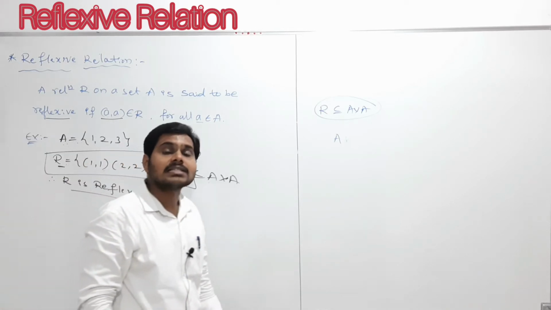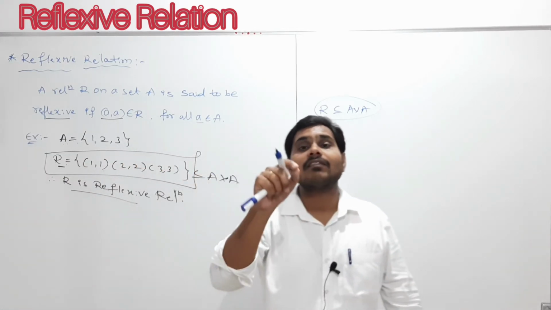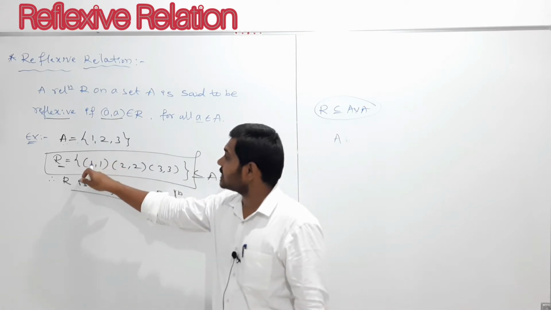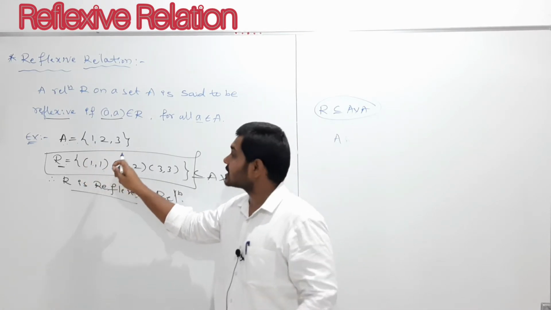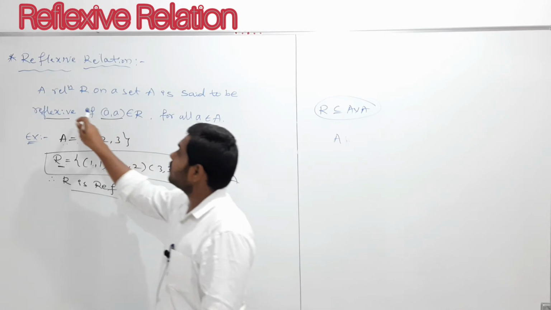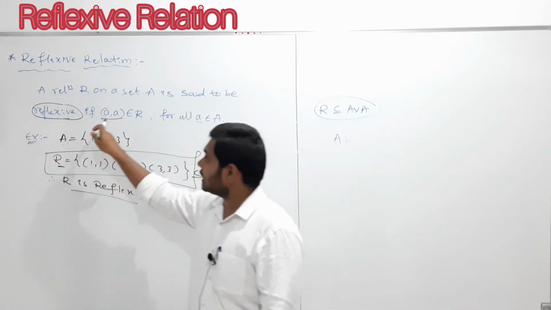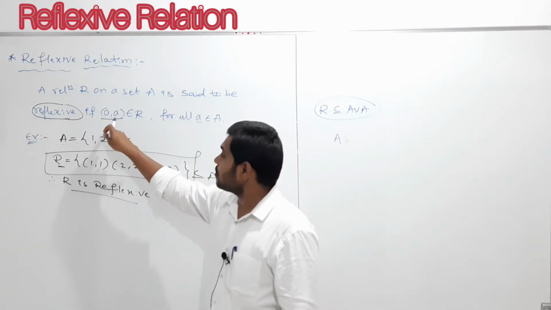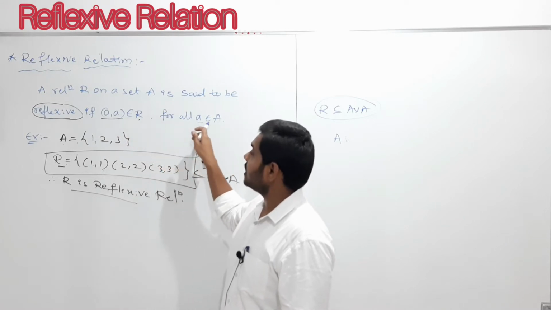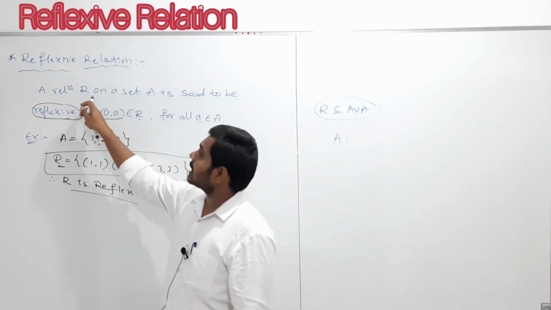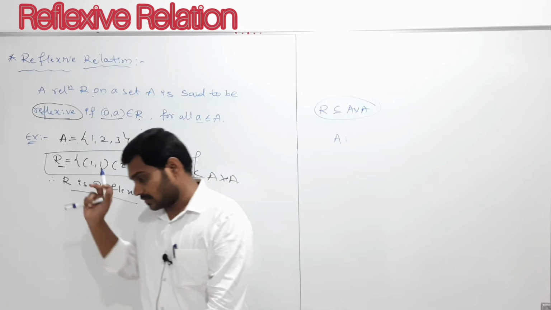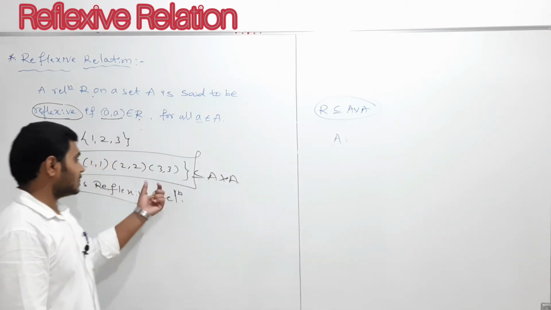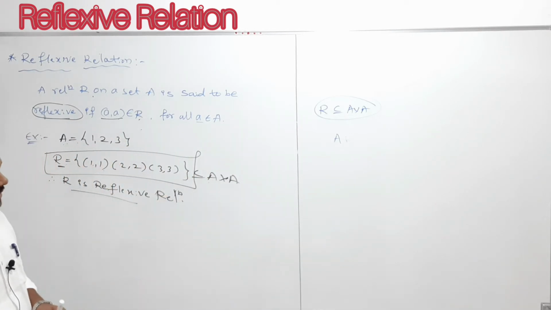A relation R is said to be reflexive if every element of A is related to itself; such a relation we call a reflexive relation. Mathematically we write: if (a, a) belongs to R for all a belongs to A, then R is a reflexive relation. This is the definition, as well as one example, my dear students.